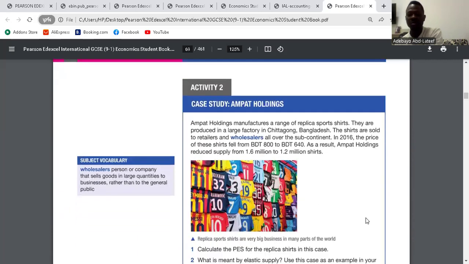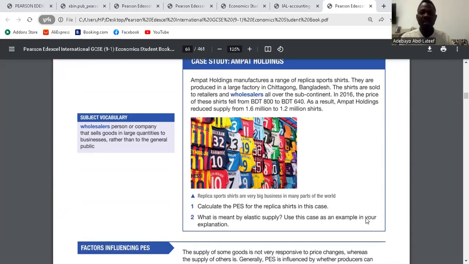We have activity 2. There's a case study here. They said we should calculate the PES for the replica shares in this case. So the P1 is 800. The P2 is 640. That's the price. The Q1 is 1,600,000 and Q2 is 1,200,000. Are you there? Yes.